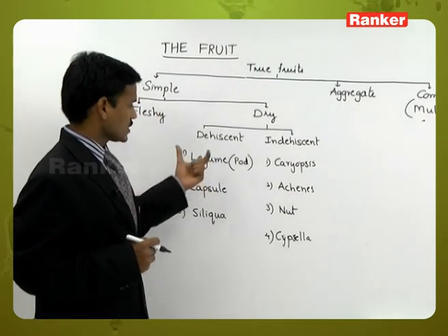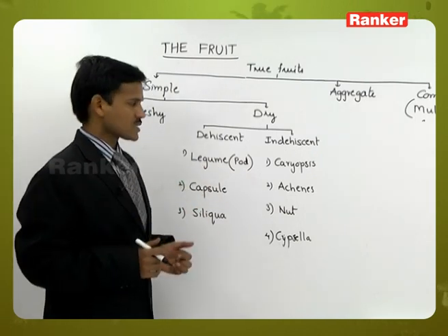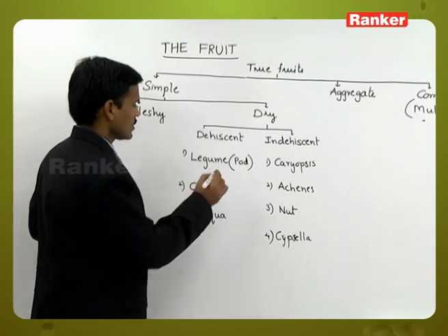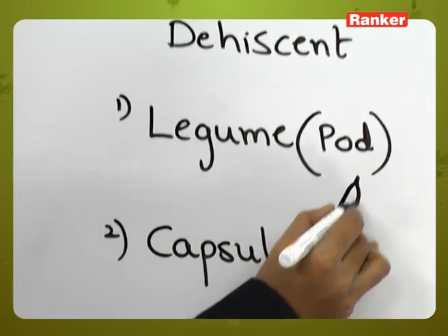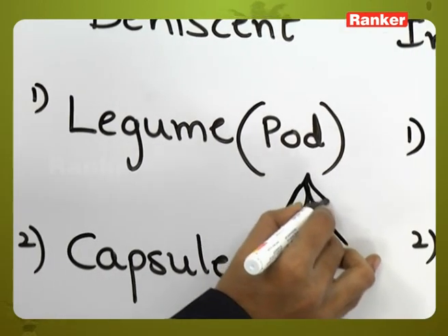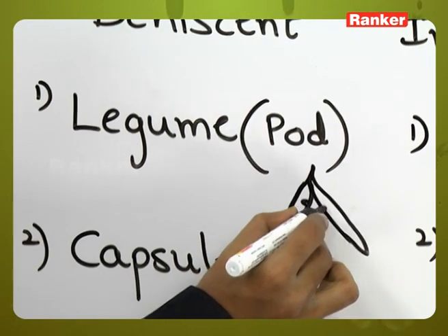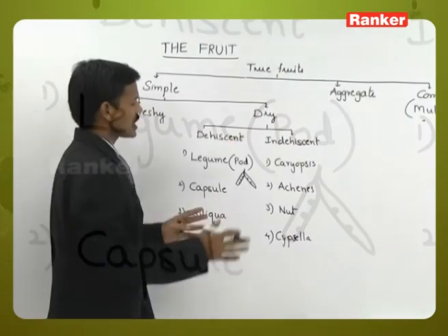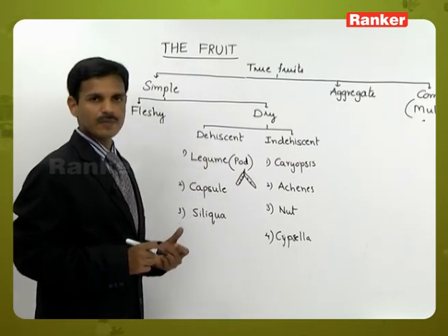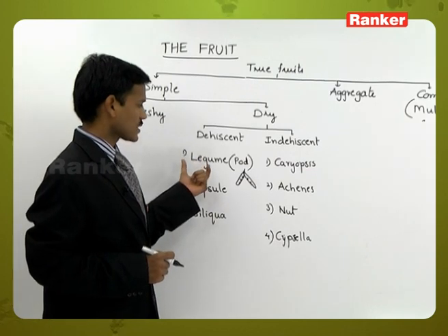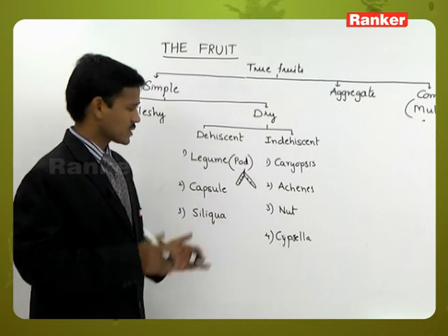At maturity it dehisces into two parts and the seeds are liberated outside. Legume fruit is observed in Fabaceae members like the pea plant. It is also called pod, breaking into two parts.